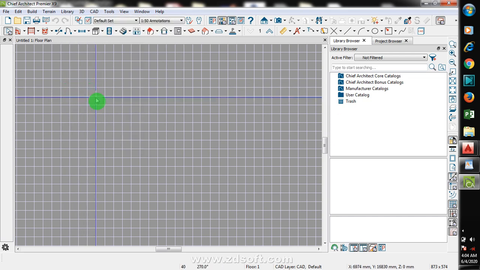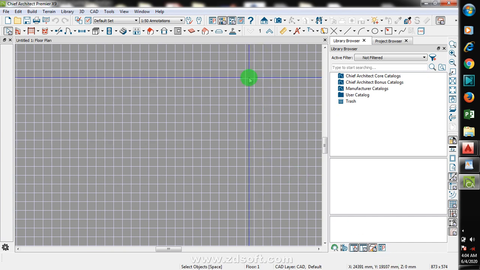Now the first thing you do is to set your environment. If you are launching this newly, you discover that when you open this, down here you will see it in feet and inches, which is in imperial unit. So I'm going to be showing you how to change that right now.